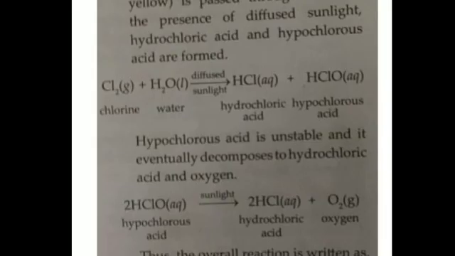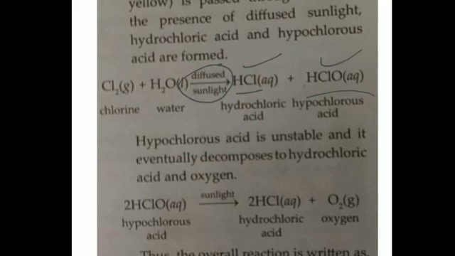Then another non-metal is chlorine. Chlorine is a greenish yellow gas, and when it is passed through water in the presence of diffuse sunlight, we get a mixture of hydrochloric acid, HCl, and hypochlorous acid, HOCl. I have told you that this reaction does not take place in the dark, and if it is exposed to direct sunlight, then an explosion will occur. So we do it in diffuse sunlight. Is that clear? That is, the sunlight is not direct.